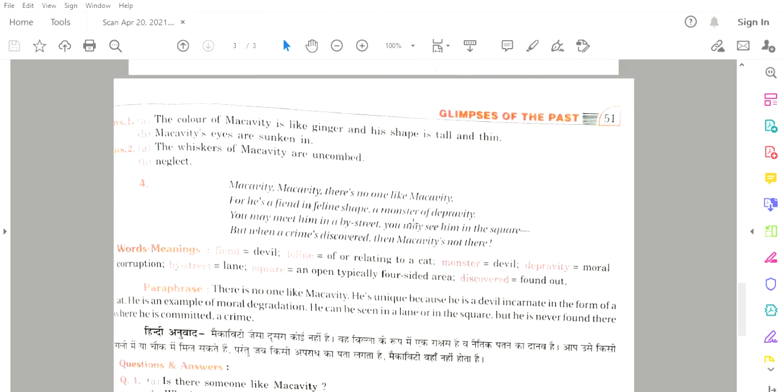Now we'll read the fourth stanza. Macavity, Macavity, there's no one like Macavity, for he is a fiend and felon shape, a monster of depravity. You may meet him in a by street. You may see him in the square, but when a crime is discovered, then Macavity is not there.